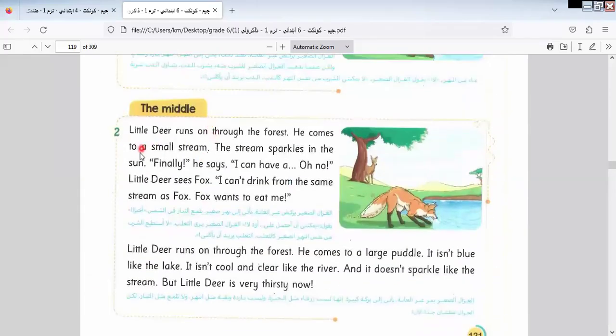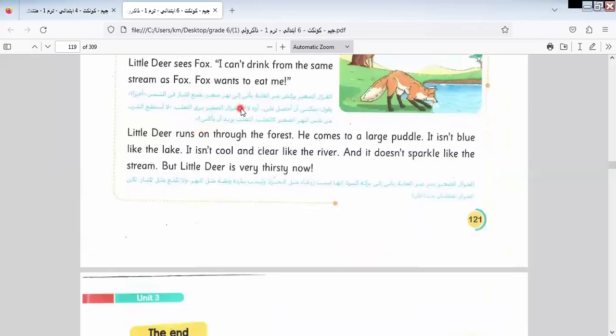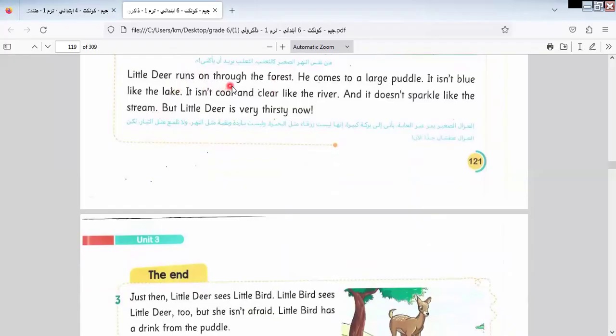The middle of the story. Little deer runs on through the forest. He comes to a small stream. The stream sparkles in the sun. Finally, he says, I can have a drink. Oh no, says Fox. I can't drink from the same stream as Fox. Fox wants to eat me. Little deer runs on through the forest. He comes to a large puddle.